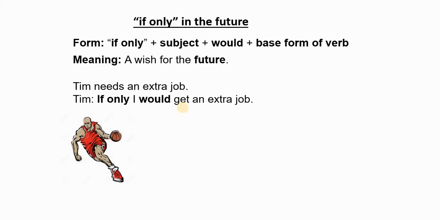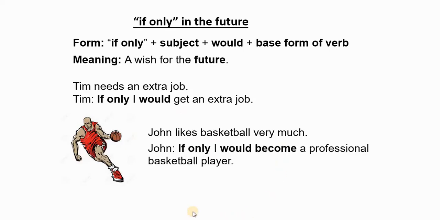Alright? And another example. John likes basketball very much. So he says, if only I would become a professional basketball player.